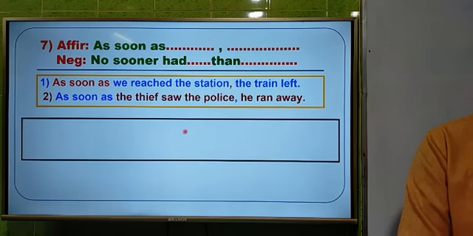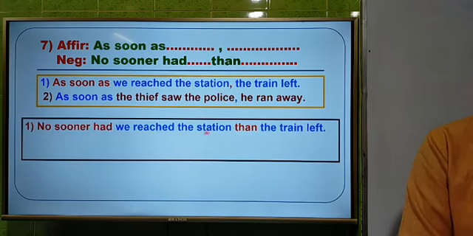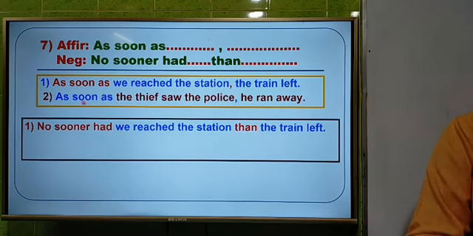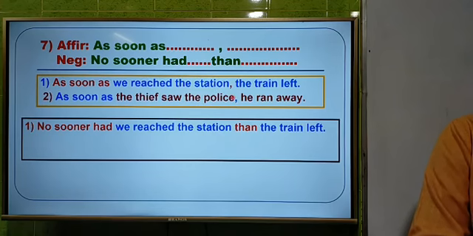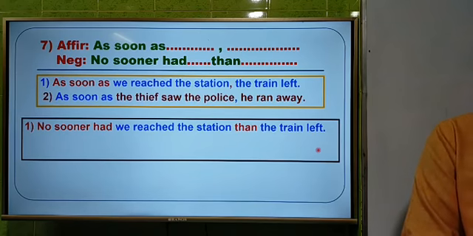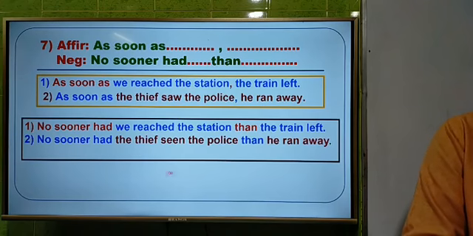Okay. So the answer to the first question will be: no sooner had we reached the station, then the train left. Look at the answer. Here I have written "no sooner had" instead of "as soon as", then "we reached the station", and then instead of comma. Then "the train left", nothing has been changed here. Now the next one is: no sooner had the thief seen the police, then he ran away.